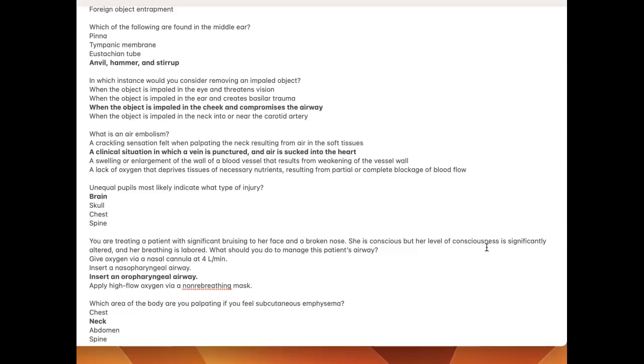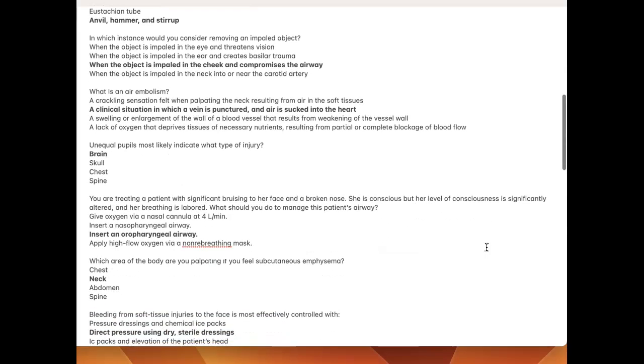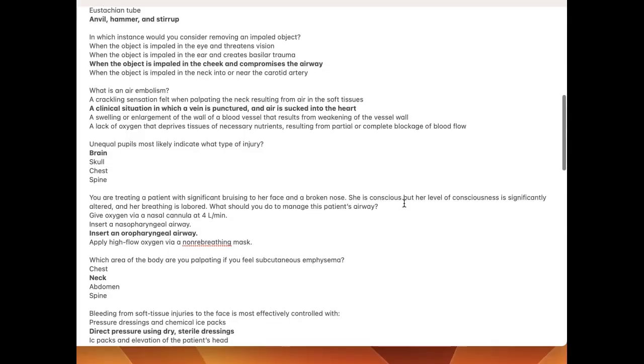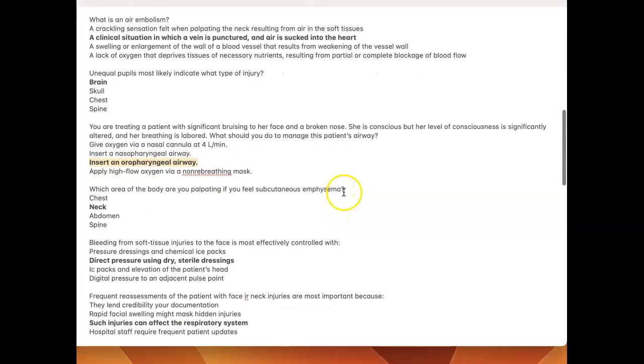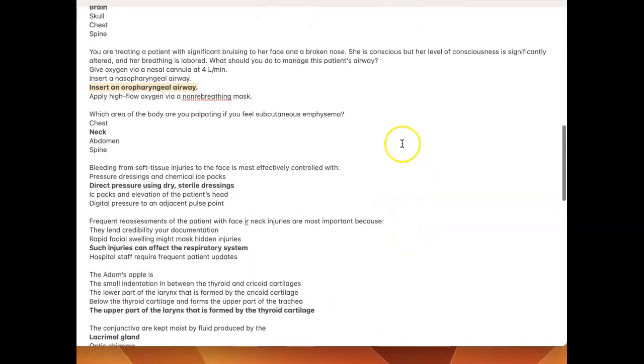Unequal pupils most likely indicate what type of injury? Brain. You are treating a patient with significant bruising to her face and a broken nose. She's conscious, but her level of consciousness is significantly altered and her breathing is labored. What should you do to manage this patient's airway? Insert an oropharyngeal airway. Which area of the body are you palpating if you feel subcutaneous emphysema?